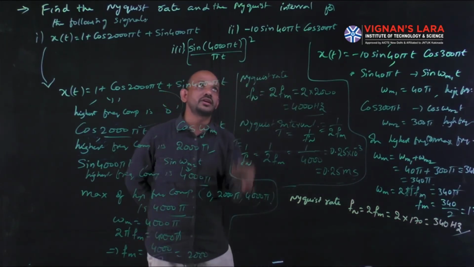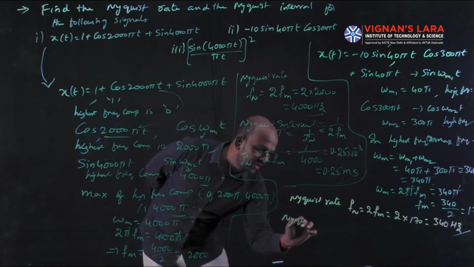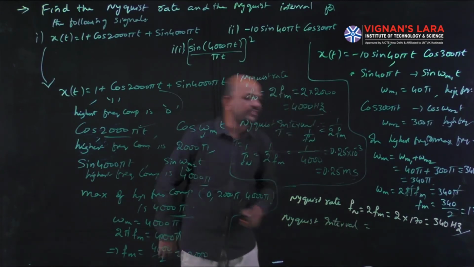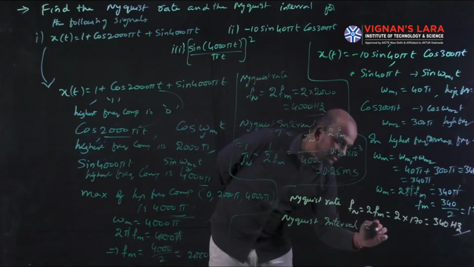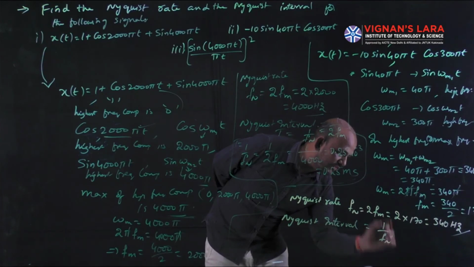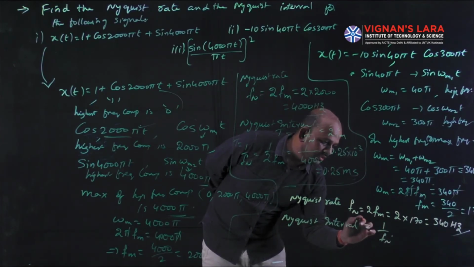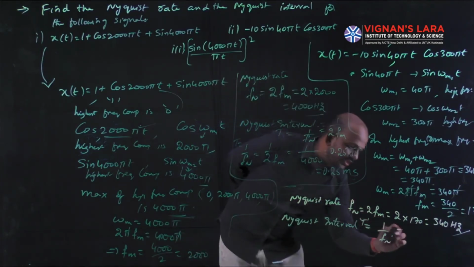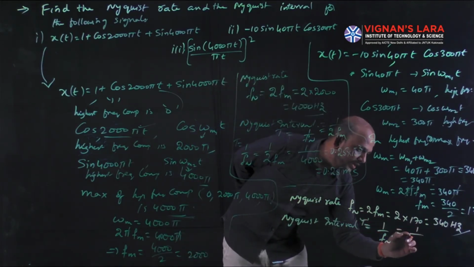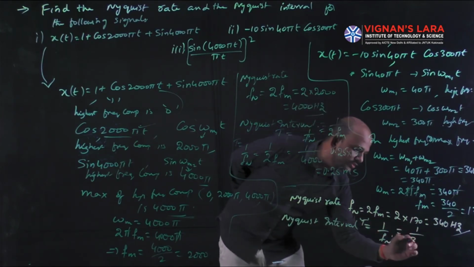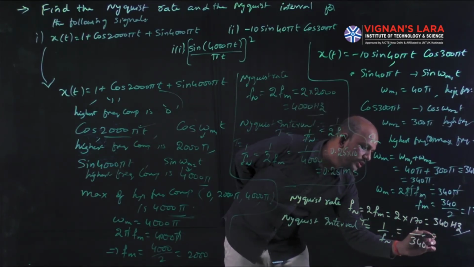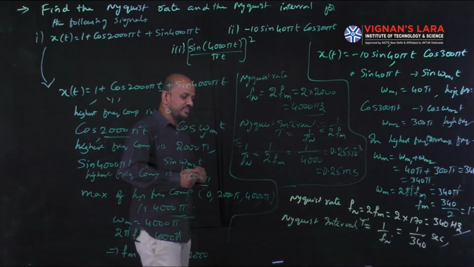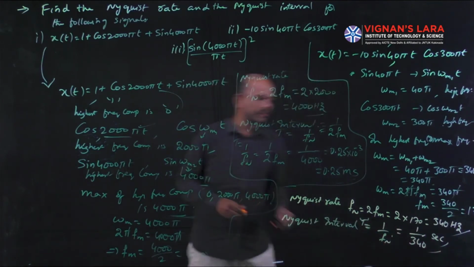And next I have to find out the Nyquist interval. The Nyquist interval is nothing but the inversion of the Nyquist rate. So that will be equal to 1 by the value of Nyquist rate, 340. So 1 by 340 seconds. The unit of time is seconds. So the Nyquist interval value is 1 by 340 seconds.